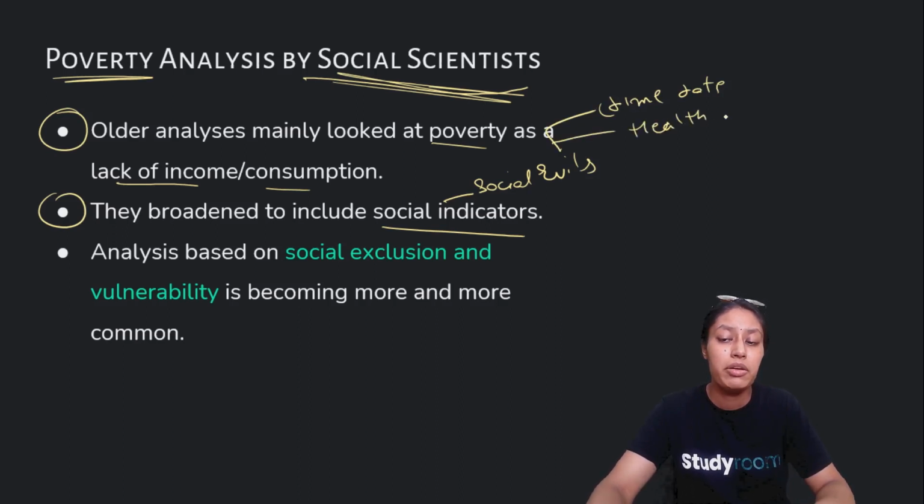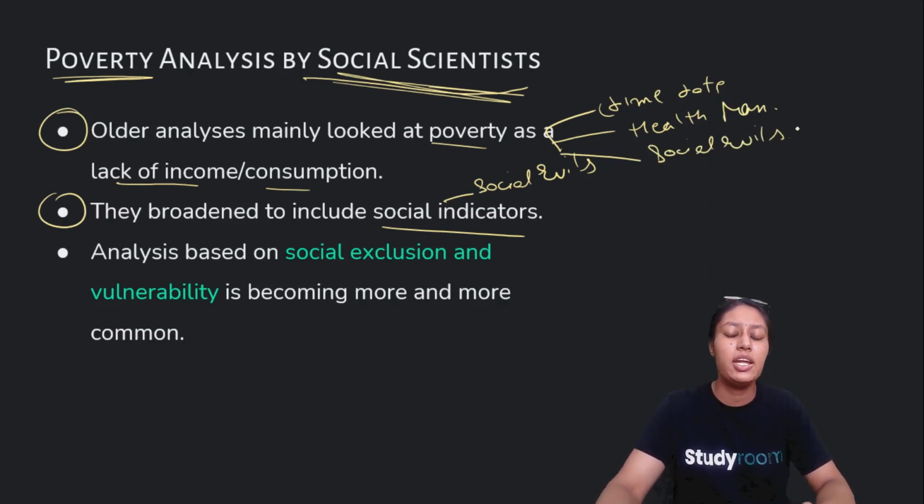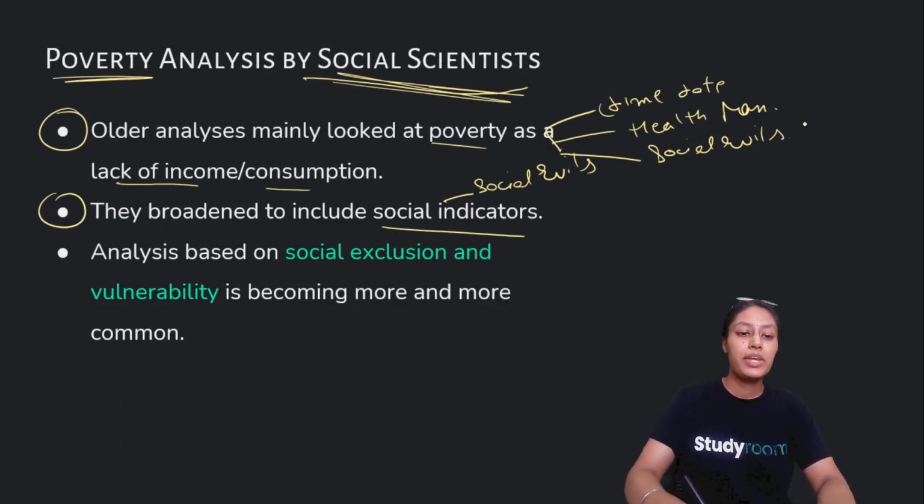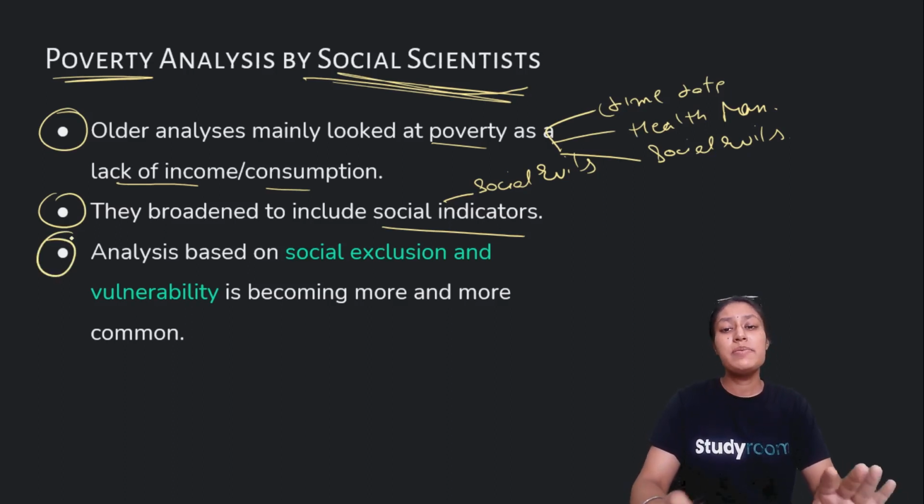health, manufacturers, or all other social evils, be it in any form, be it bias, gender bias, or casteism, they all are social indicators. Now, these social indicators also become very crucial to understand poverty analysis. Third, and the most important thing here, is social exclusion.